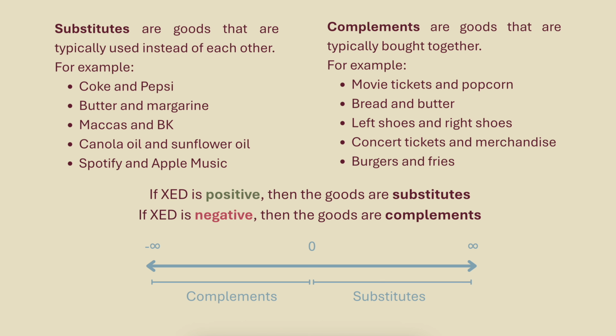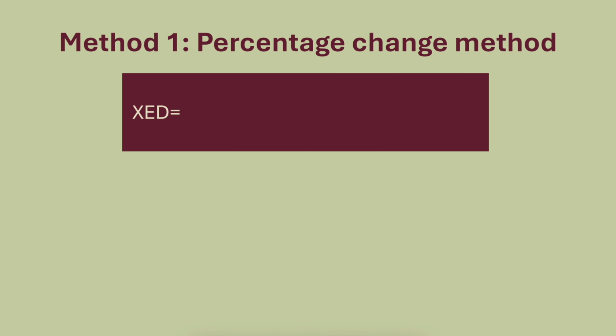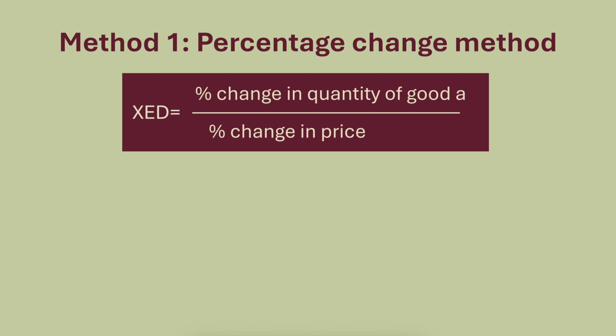To calculate cross-price elasticity, there are two main methods. You'll notice that they're quite similar to calculating price elasticity. The first method is the percentage change method. The formula is cross-price elasticity equals the percentage change in the quantity of one of the goods over the percentage change in the price of the other good. So we're looking at the change in quantity of one thing in terms of the change in price of another thing. Let's do an example.